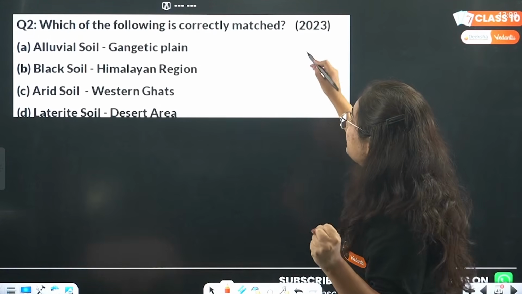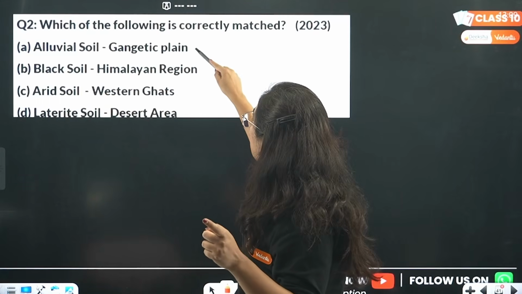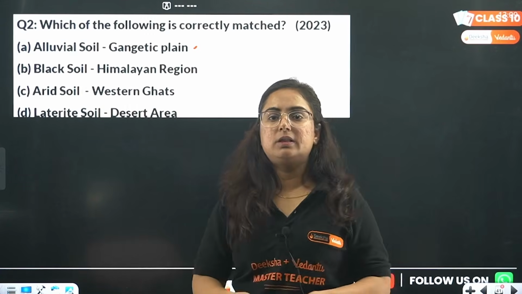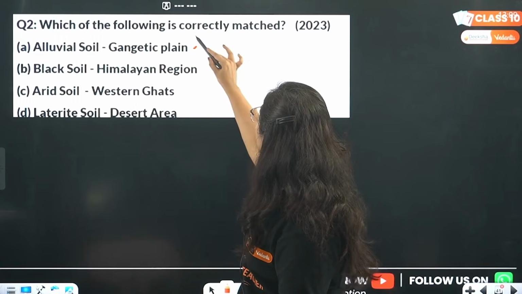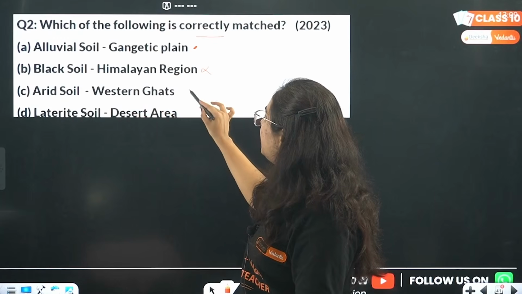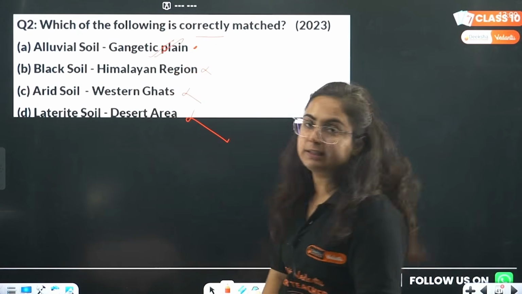Which of the following is incorrectly matched? Is alluvial soil found in the Gangetic plain? Yes. Black soil found in the Himalayan region? No. So this is not correct. Arid soil found in Western Ghats? No. Laterite soil found in desert region? No. A is the correct answer.